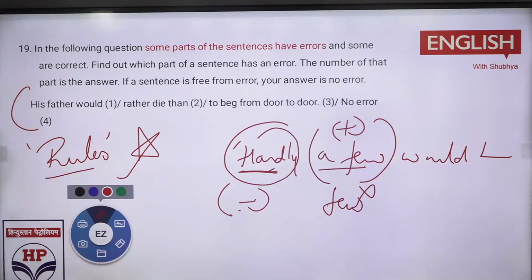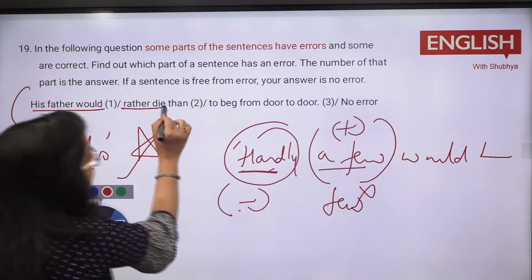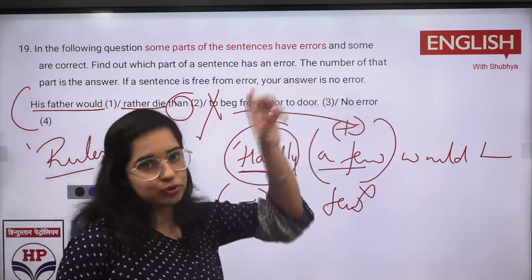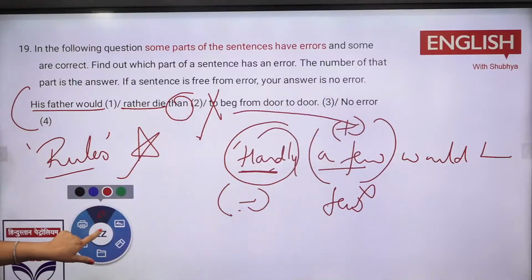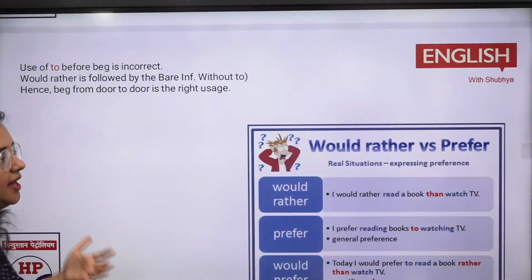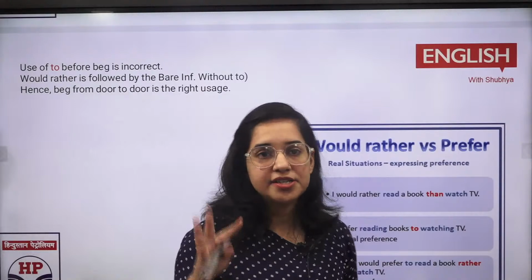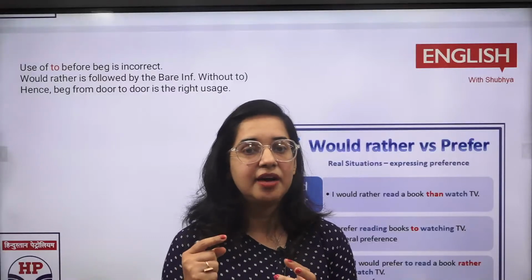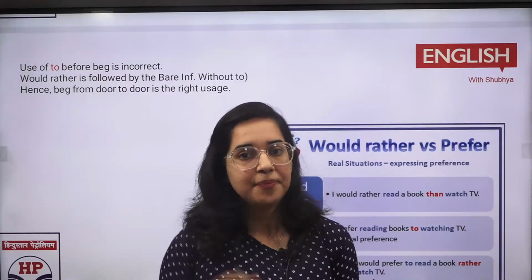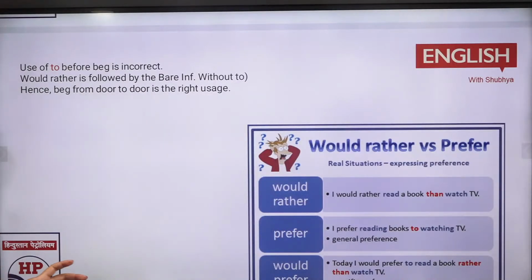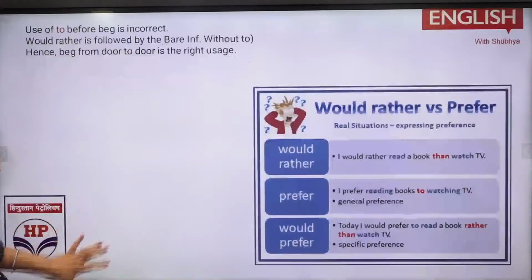I'm waiting. Two is unnecessary. Very good. I'm like quite good about this. His father would rather die than. तो two ये नहीं लगेगा. His father would rather die than beg from door to door. So yeah, two is unnecessary, and simply it would be C part is the mistake, right? So here would rather के साथ हमें जरूरत नहीं है infinitive लगाने की. I've given a list of it कि जैसे not only के साथ but also आता है, lest के साथ should आता है. If you say अगर आप hardly या फिर उसके साथ वो पहले ही negative है, positive use होगा. If I say dislike word है, harass word है, embarrassed है, उसके साथ टू नहीं लगता है. ठीक है, तो these are the list which I've already provided you out. So you need to understand it.